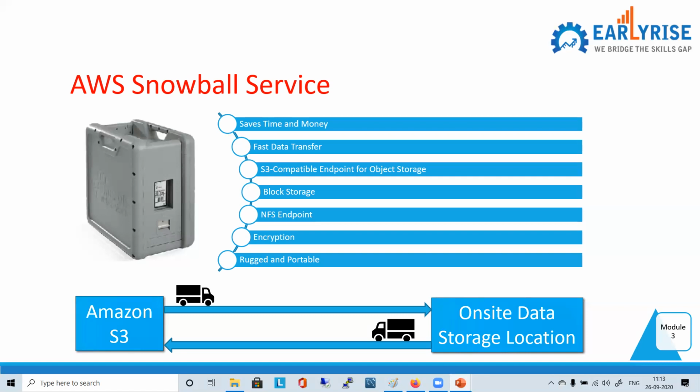What will AWS do? Directly connect to their S3 and put it there. Got it? Yes. So instead of going through all this network, your data physically reached there, right? So I hope I'm clear on this topic. Fine, everyone, you understood the basics and the operations.